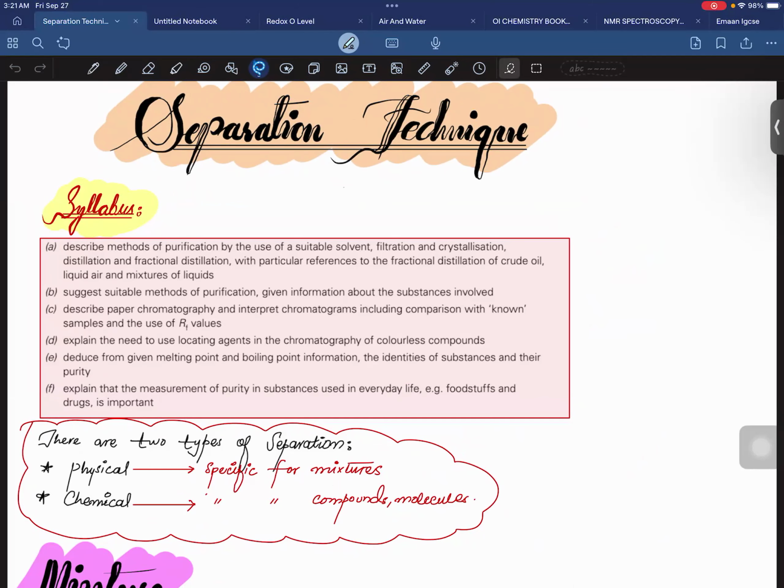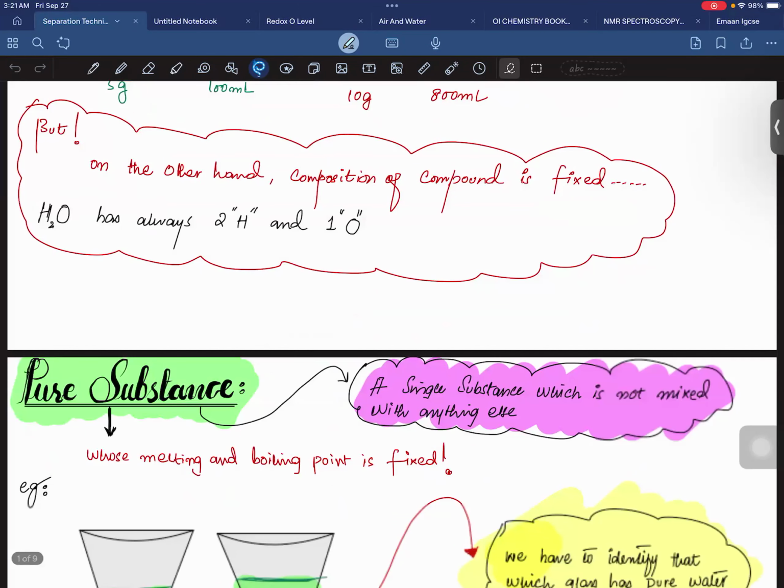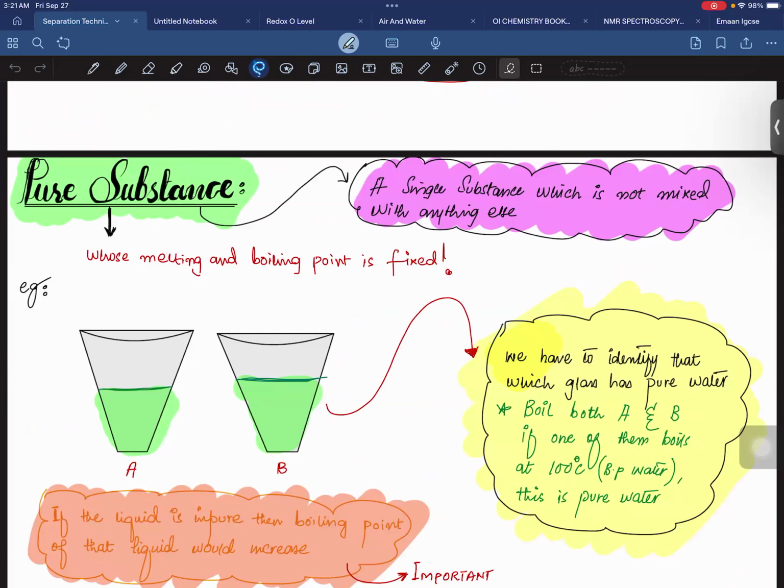Suppose I give you two glasses of water. In the first glass, that is A, there is water, and in the second glass, that is B, I have water as well. We have to identify in which glass we have pure water and in which glass we have impure water.